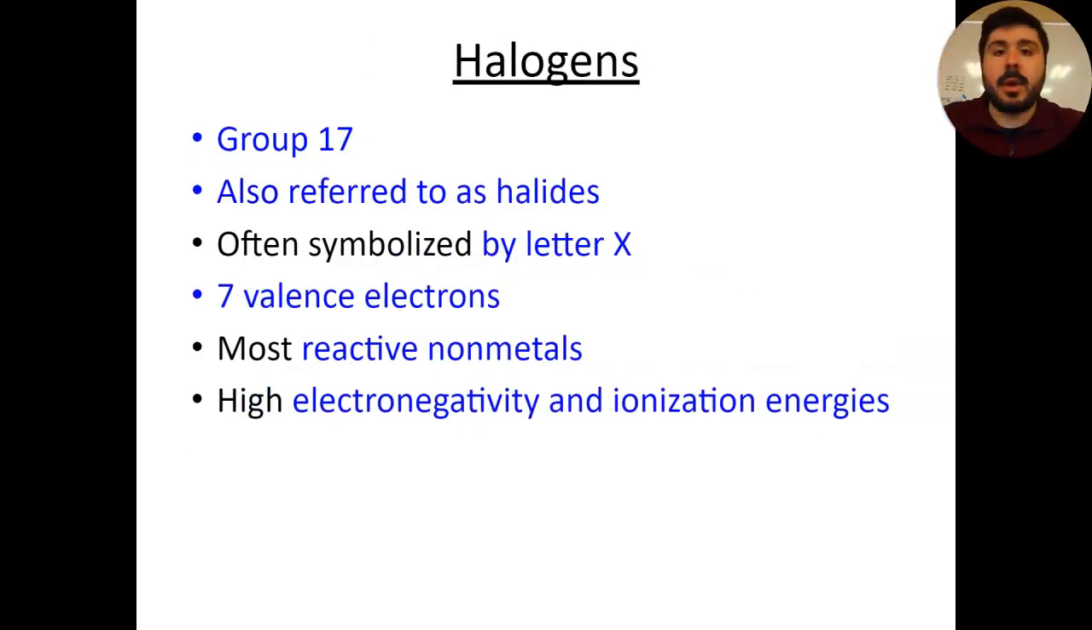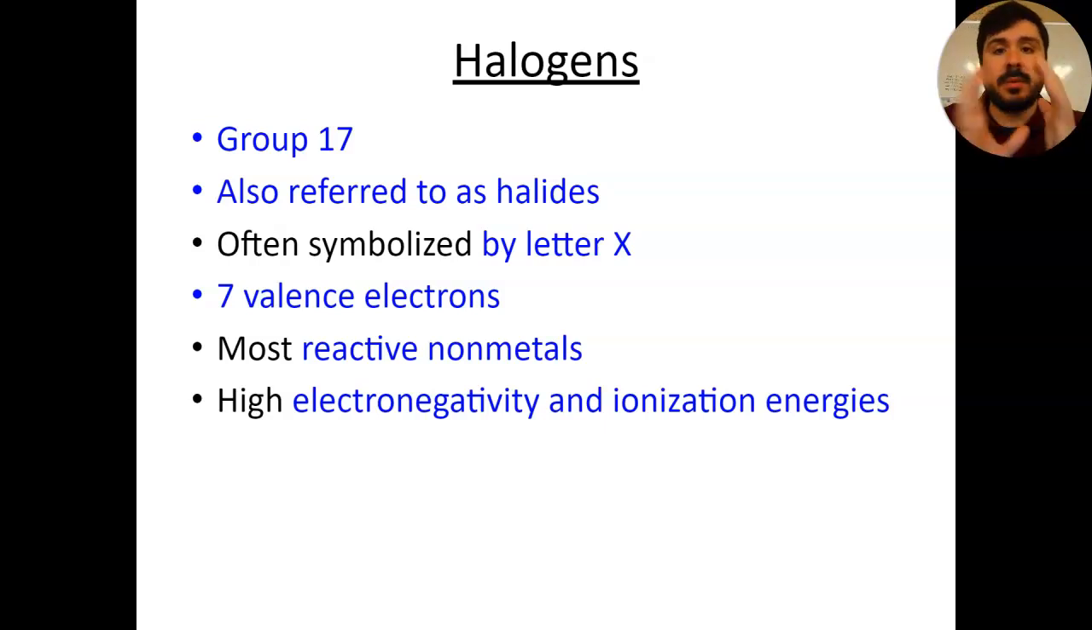Transitioning from our transition metals to our halogens is going to be group 17, which is all the way over to the right, almost to the very last column there. Group number 17, also referred to as our halides, is often symbolized by the letter X. These halogens or halides are going to have 7 valence electrons, and they're actually going to be our most reactive nonmetals.